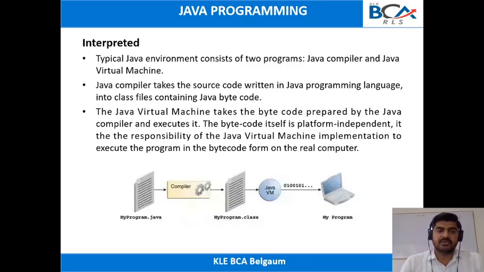Compiled because the Java compiler will compile the Java program and produce the bytecode. Next, the Java virtual machine will take that bytecode and interpret it, and it will produce the output on the screen. So this is the reason we can say that Java is an interpreted programming language. So these are the important features of Java.